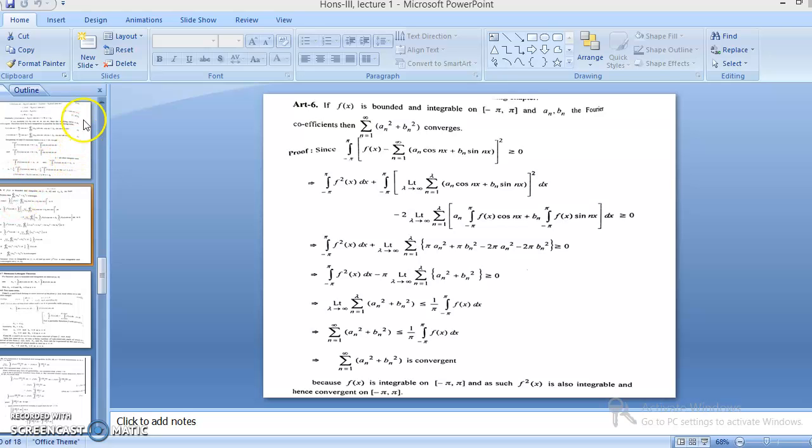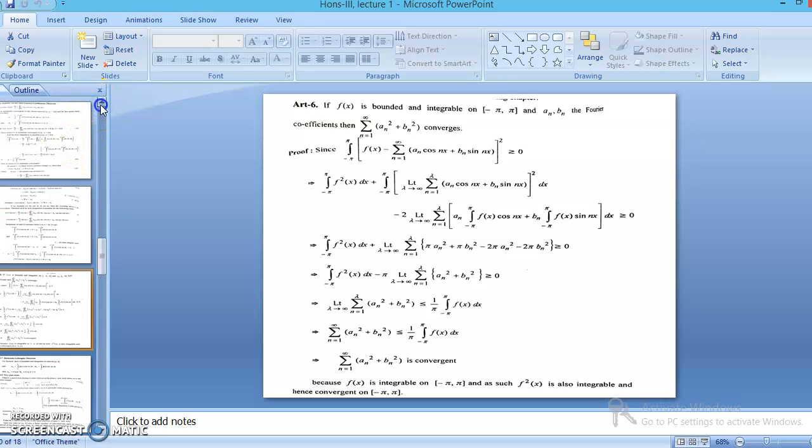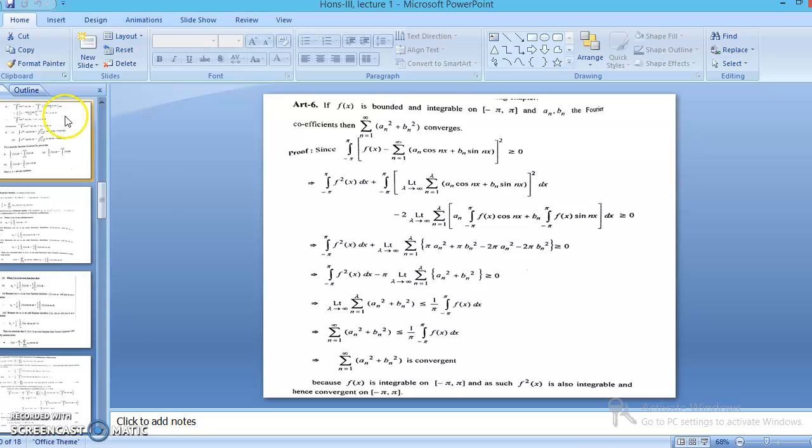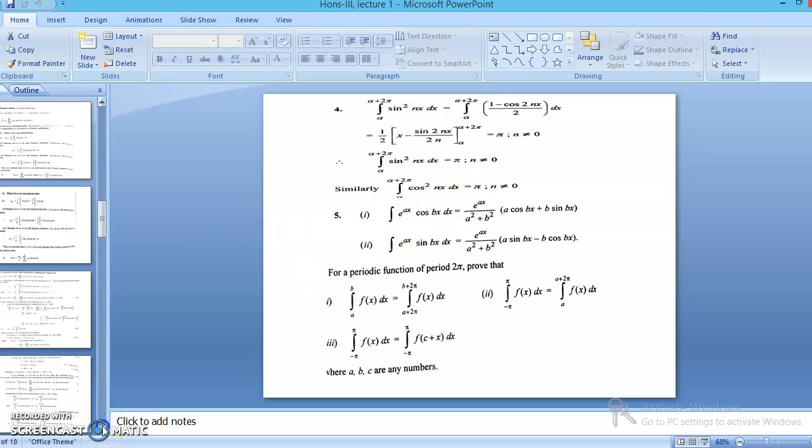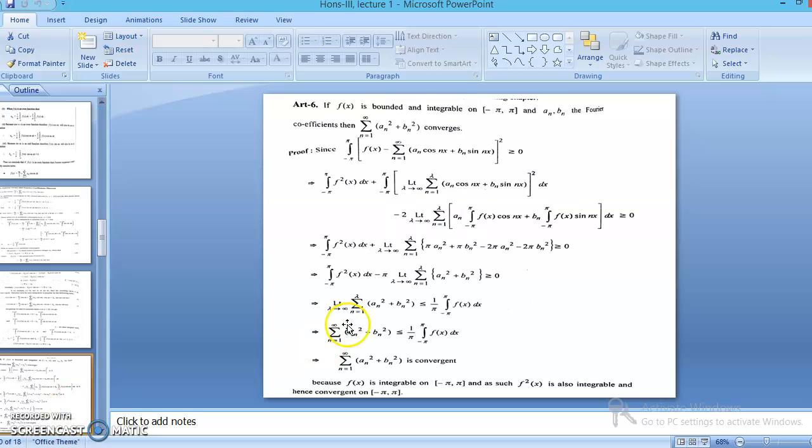As we proved in the previous slides, in this case this integral is pi, and for cos it is also equal to pi. So we get the value of the first term equal to pi, and we are left with pi a_n squared. Similarly for the second one, the value is also pi, so we are left with pi b_n squared. The term 2ab becomes 0 because the integral of cos nx sin nx is equal to 0.